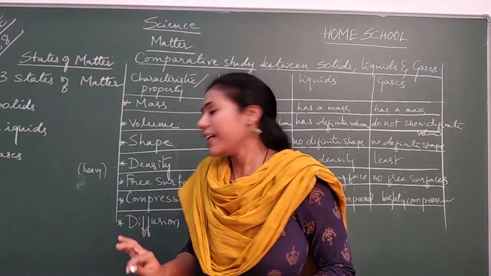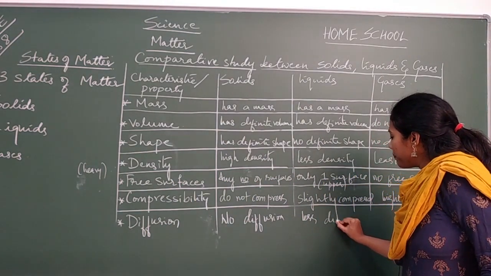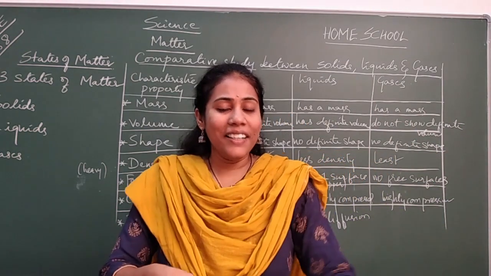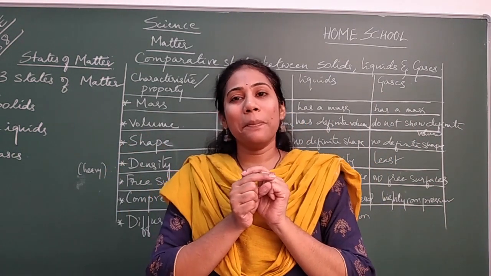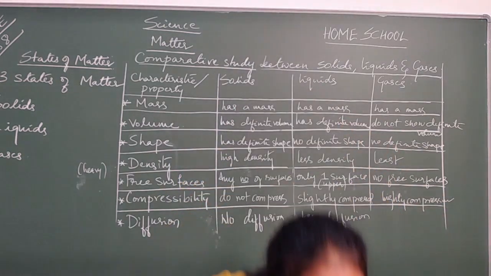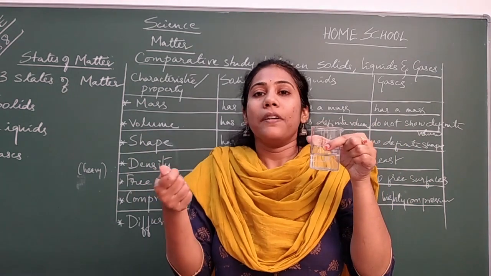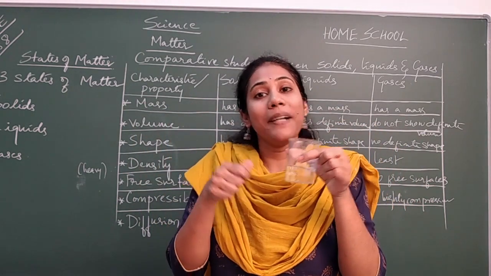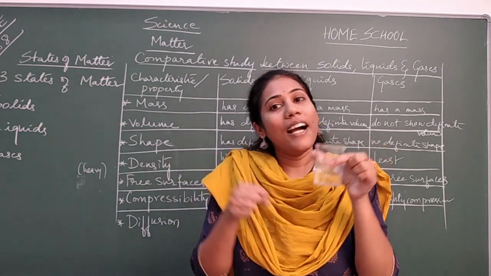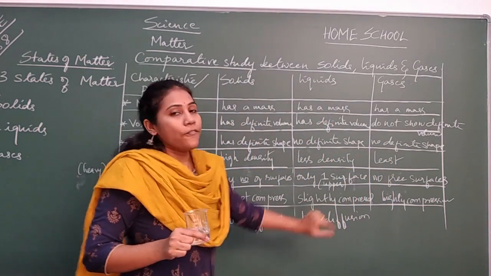But we say it is less diffusion. Until you stir it, 100% of two liquids will not get mixed up. Maybe 20% of this liquid and 20% of the other liquid get mixed when I mix them. But 100% of the liquids, without your help, without stirring, can't get mixed up. That is the reason we have written less diffusion.